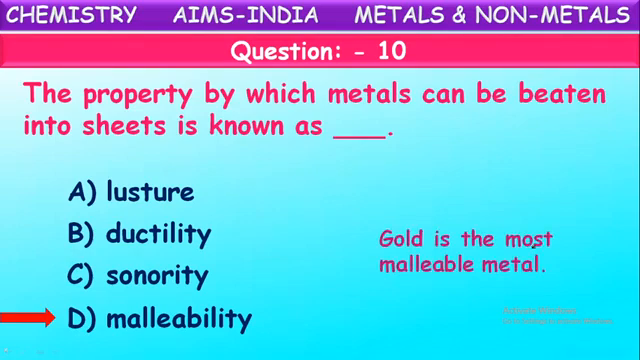Yes, gold is one of the most malleable metals. Yes, it has high malleability. Along with gold, we can say silver also, silver and copper. These metals have high malleability. They can be beaten into very thin sheets.